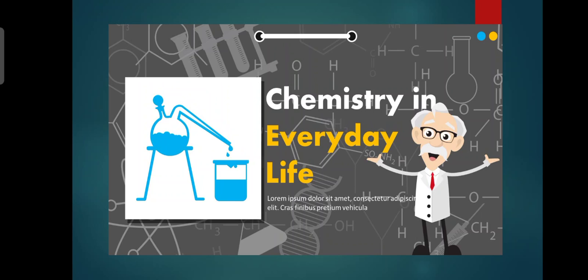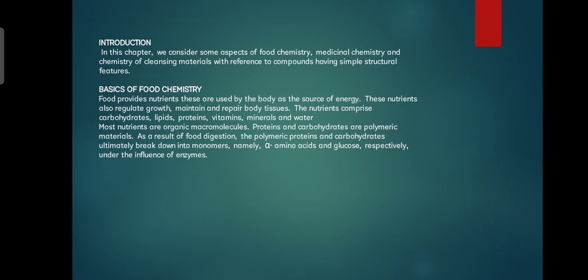So in this chapter we will deal with chemistry. We consider some aspects of food chemistry, medicinal chemistry and chemistry of cleaning materials with reference to compounds having simple structural features. So we deal with food chemistry, medicinal chemistry and cleaning materials, like soap and detergents. Basics of food chemistry: food chemistry provides